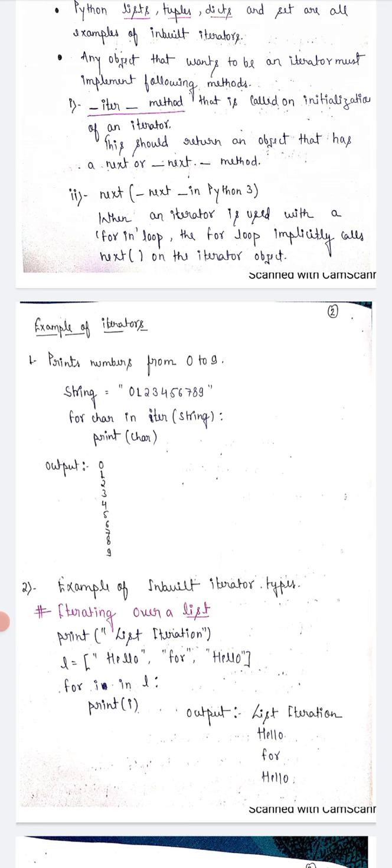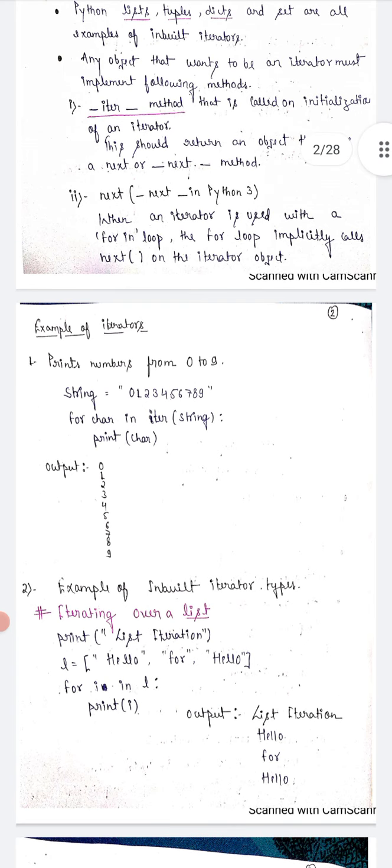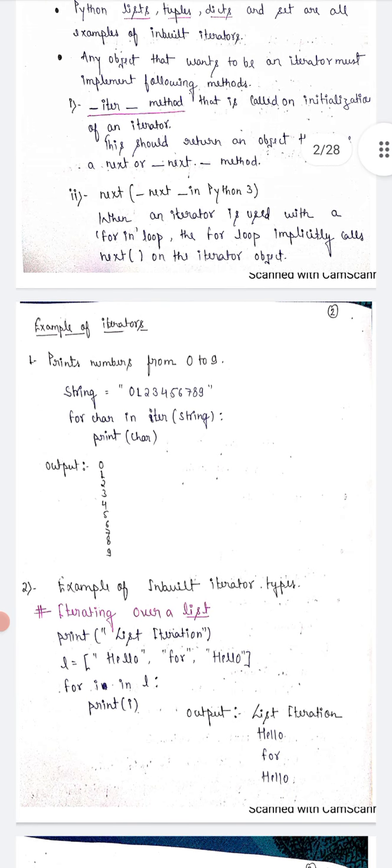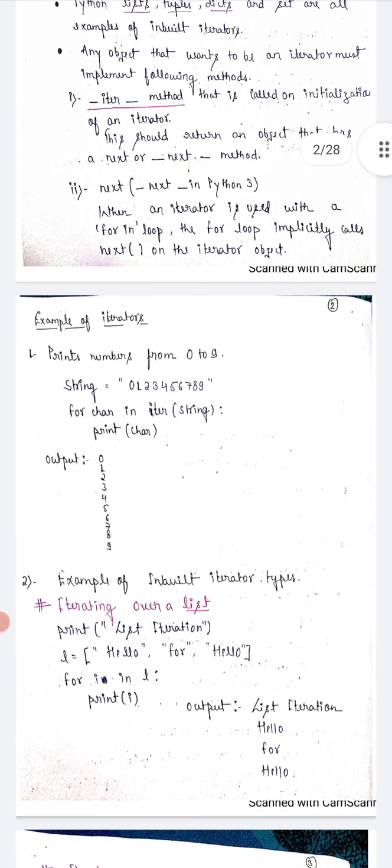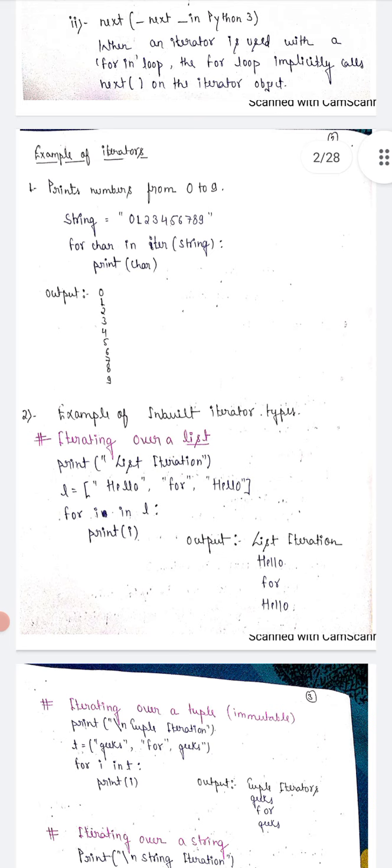Iteration means we execute all the values in the range of 0 to 9, and we can have a different range, like 10 to 20 or 20 to 30. It means we execute all the elements between 10 and 20 and between 20 and 30. So if you want to print this type of number sequence, you use iteration like this. Okay, there is a second example of a built-in iterable type.